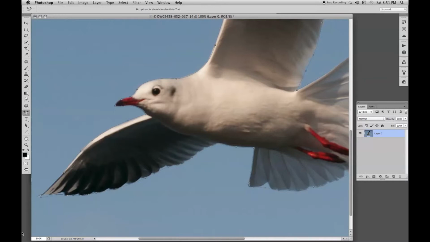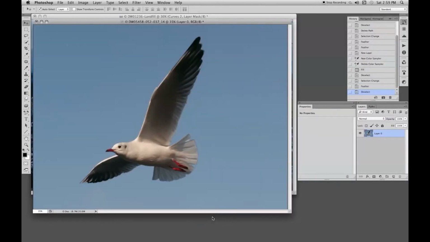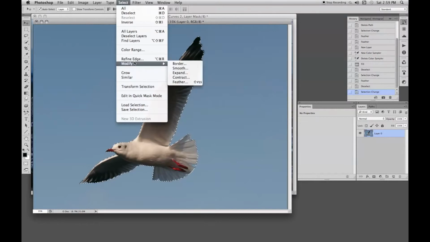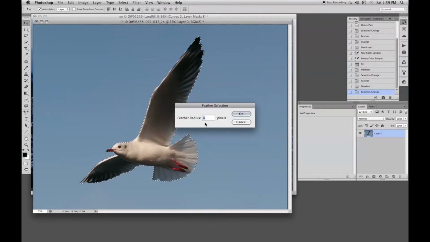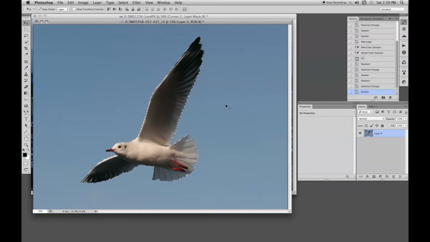That'll do. Now we want to convert that path to a selection with Control Return or Command Return and give it a bit of a feather. Select, modify, feather. Too much, 2 should be okay for now.